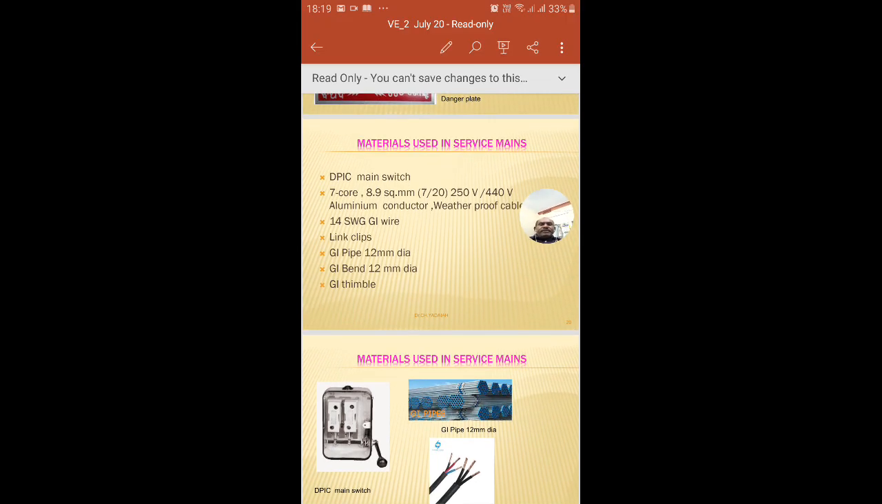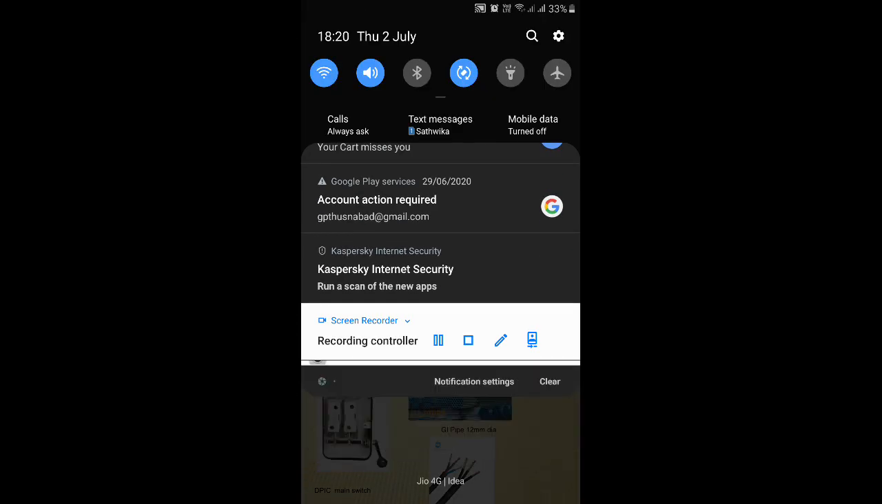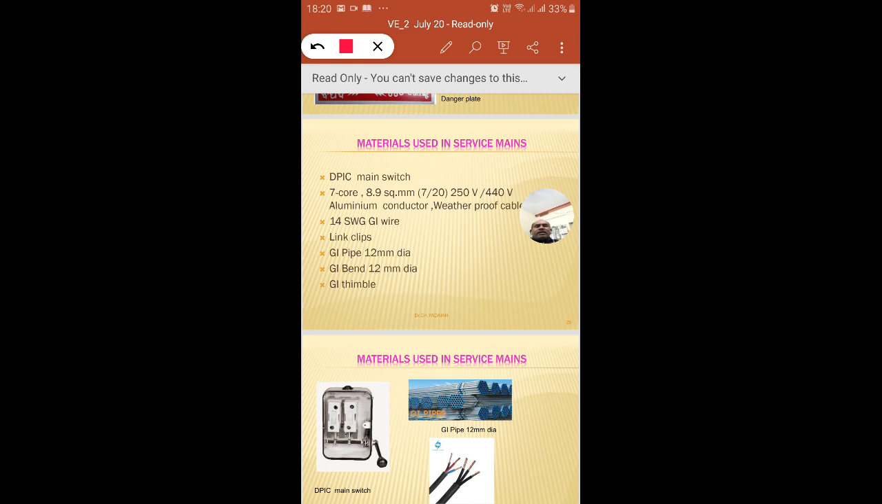So here you can see this one. This is in single phase. It has the KitKat fuses. You can see the KitKat fuses. We have already seen them.